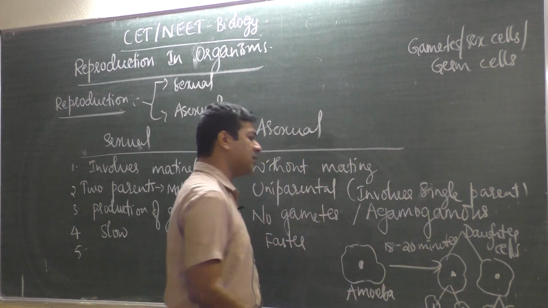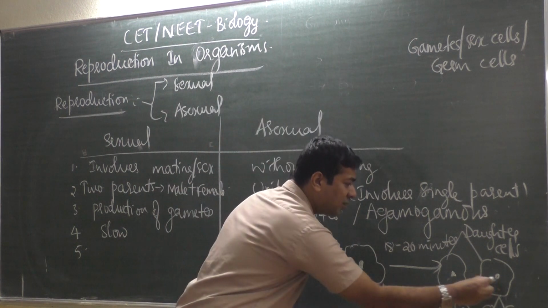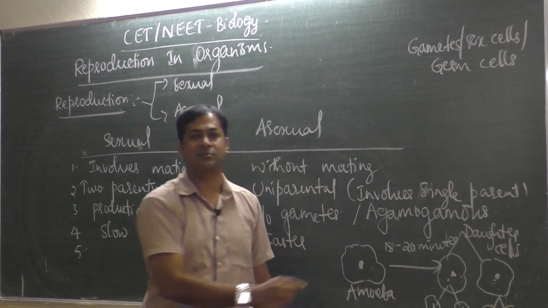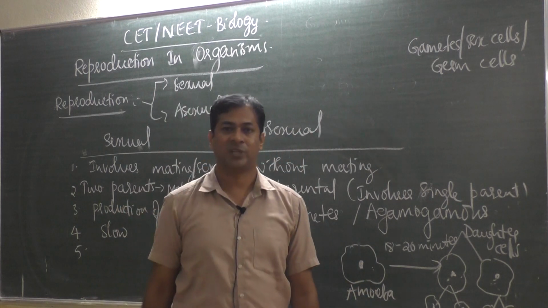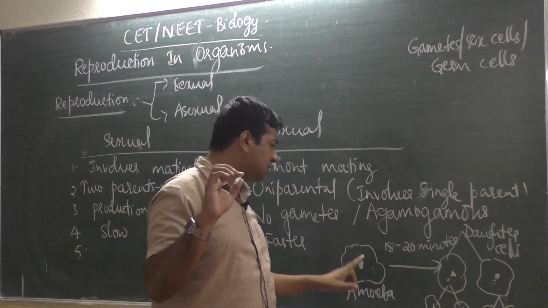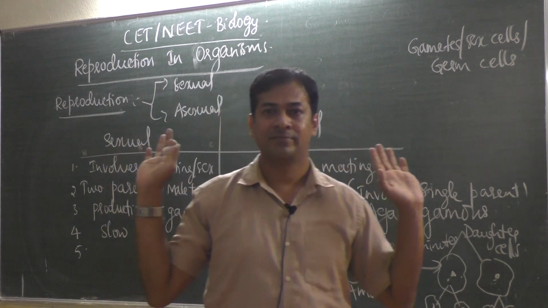So it is quicker, and the surprising fact is that these two daughter cells produced look exactly the same as the parent. You cannot identify later which is the parent and which are the daughter cells. You will be confused.